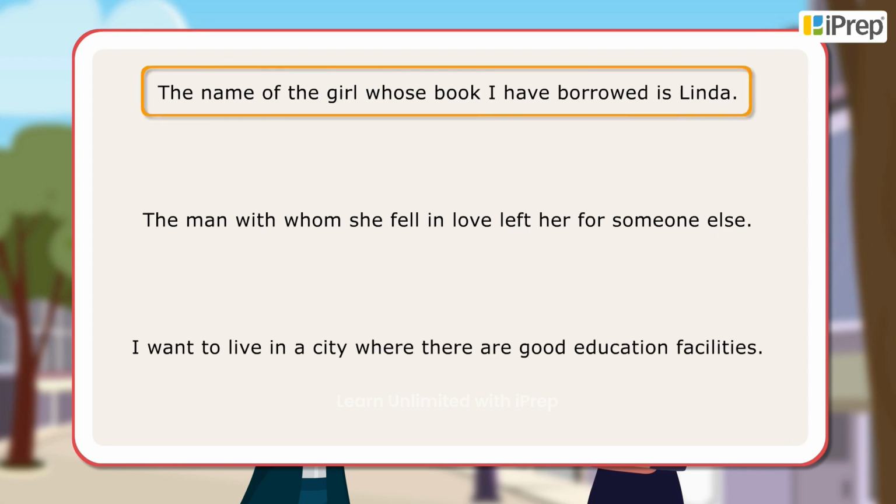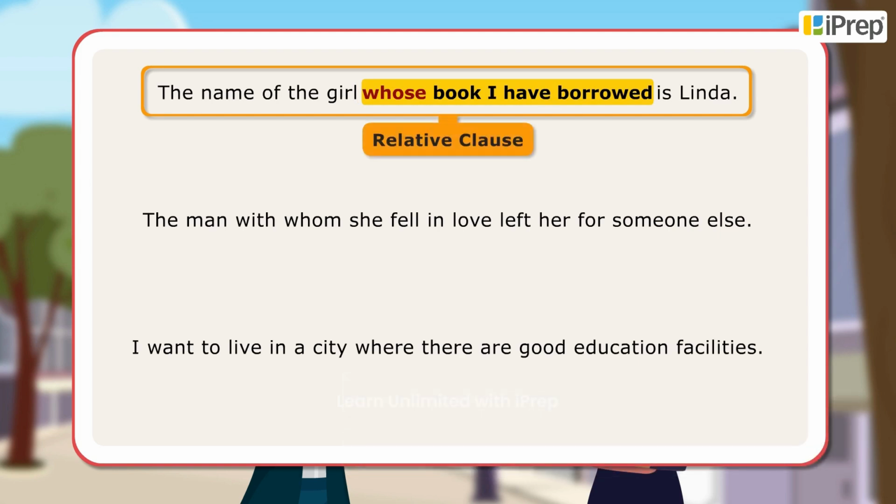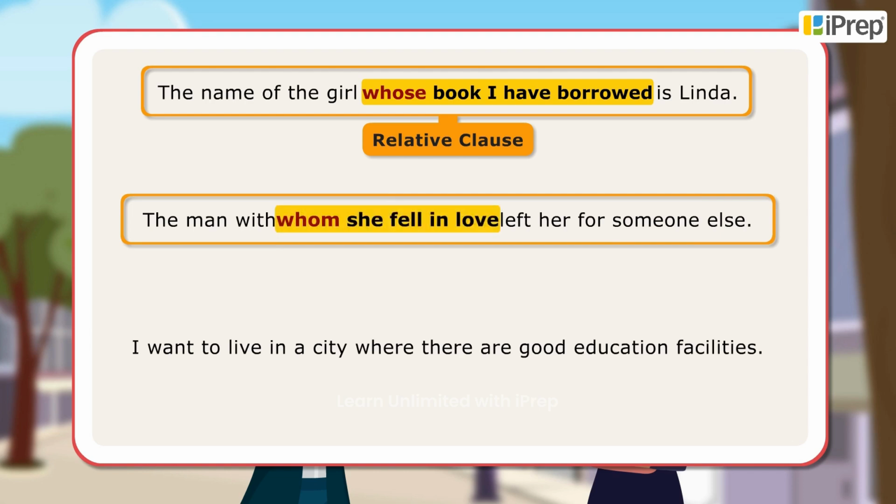In the first sentence, whose book I have borrowed is a relative clause. Whose has been used here since we are speaking about people and using it in place of her. In the second sentence, whom she fell in love is a relative clause. Whom is used here with the preposition with.